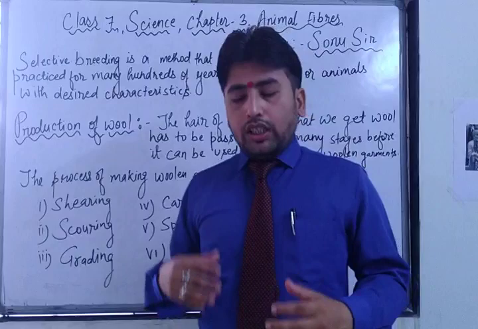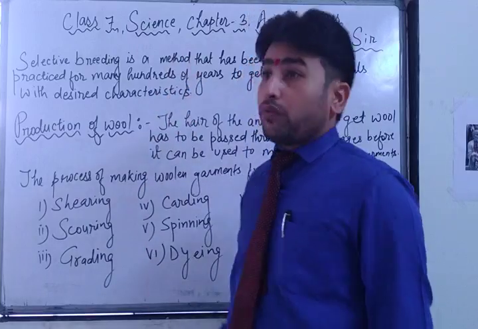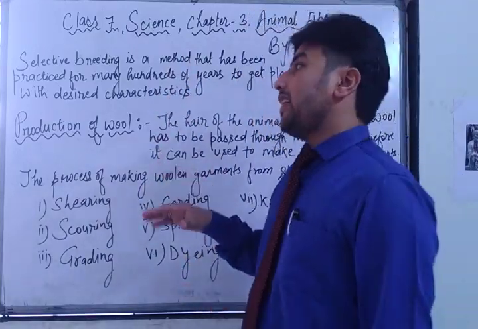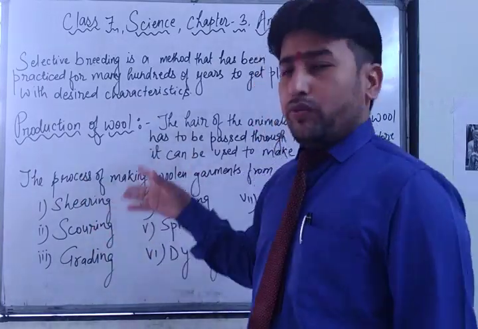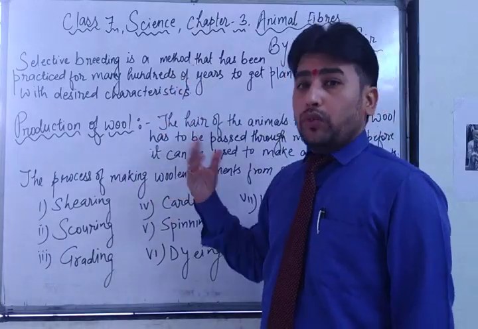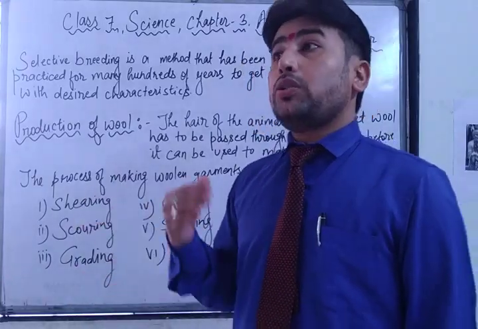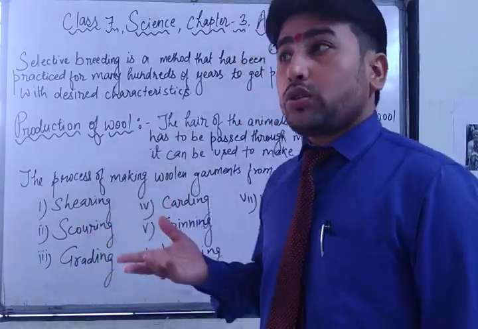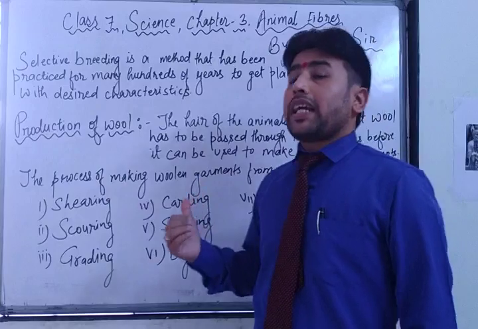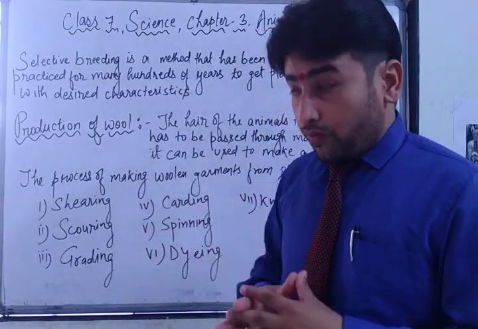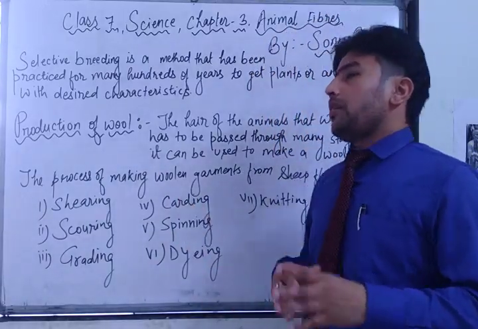Got it? In the previous video I explained the table. In the table I wrote the names of the breeds, the uses of those breeds, such as Bakarwal, Nali, Marwari and many more woolen breeds. After that, the uses of the wool: either making carpets, shawls, or hosiery items and many more. And in the last column I informed you where they are found. So before going to the new topic, let's start with the production of wool.